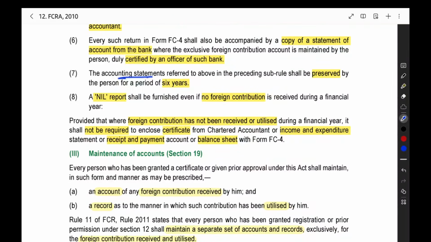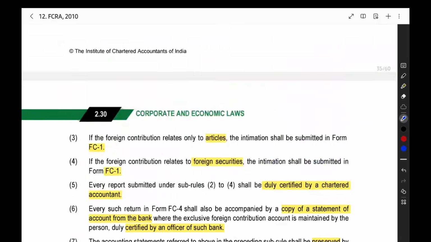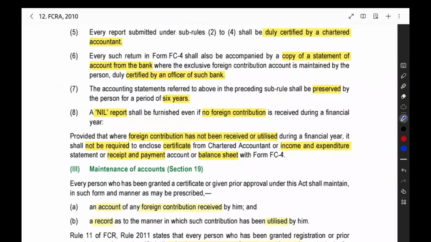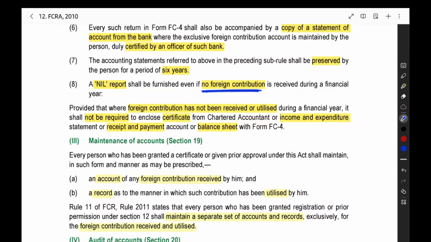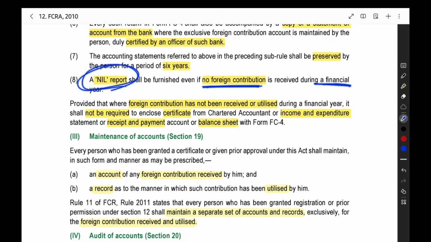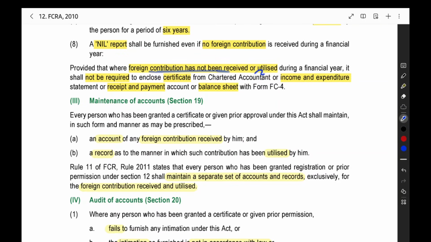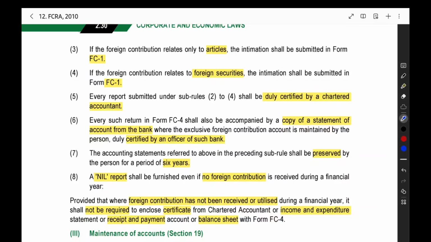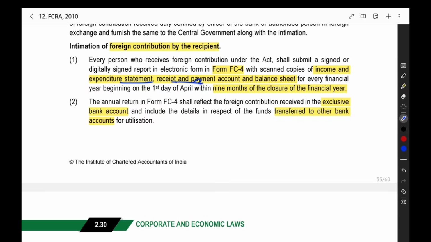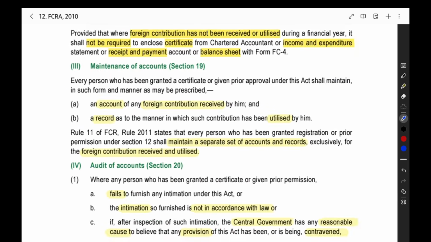Then here, the accounting statements shall be preserved by the person for a period of 6 years. So whatever accounting statements you have, the above statements, you have to preserve for 6 years. That is another requirement. If you are not receiving any foreign contribution in a financial year, you have to file a nil report. If you have not received or utilized any foreign contribution, there is no need to give a chartered accountant certificate, or the income and expenditure account, receipt and payment account, and balance sheet. These three statements are not required.